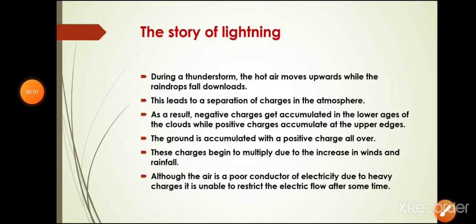Very good morning, students. Today we will start a new topic, and the name of the topic is the story of lightning. In this topic, we will study how lightning occurs in nature. So, let's start with this topic.